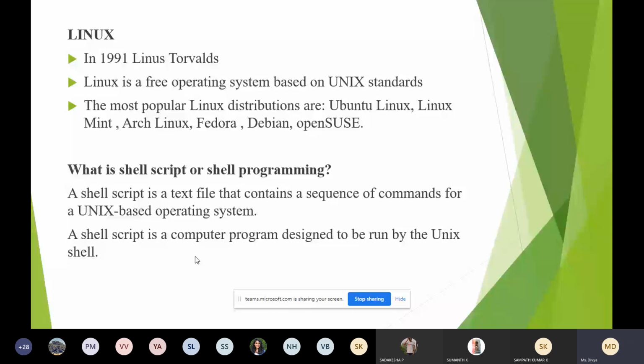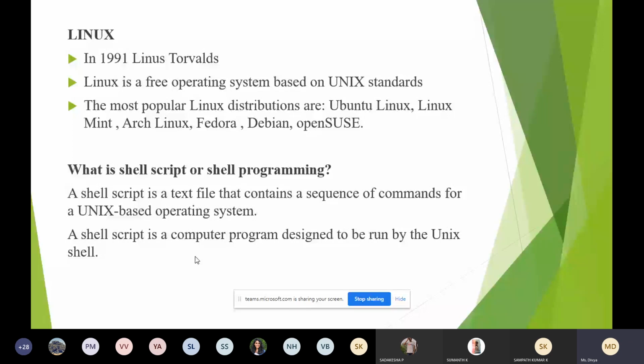Linux and Unix, the working is almost the same. Almost they are similar. Next, what you have to understand is what is a shell script or shell programming. Because here in your syllabus they have given Unix programming, correct? So Unix programming is nothing but shell programming, or you can simply say shell script.